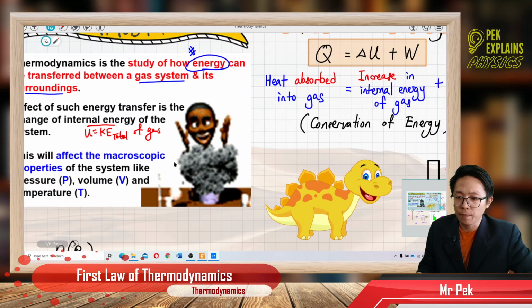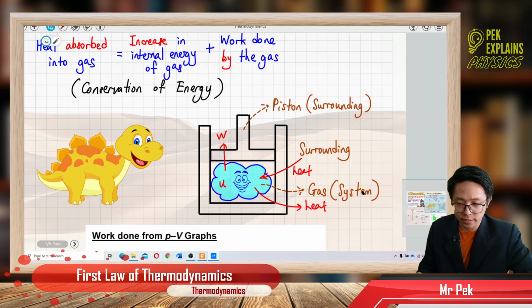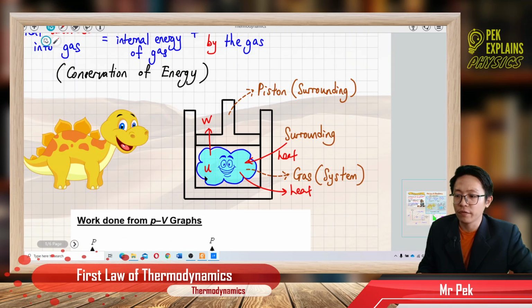So just now, the gas is called the system. The gas itself has internal energy. If the heat energy is transferred from the surroundings into the system, the internal energy of the gas will increase. Or if the heat energy is transferred from the gas to the surroundings, that is heat loss, the internal energy of the gas will decrease.